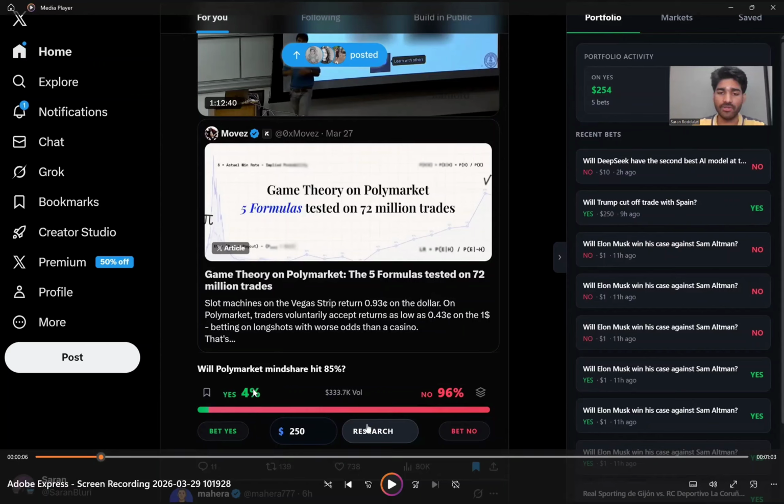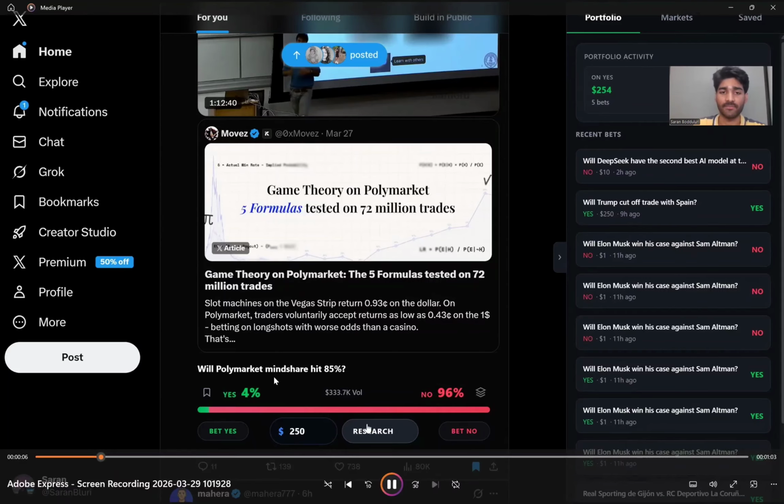I'm scrolling Twitter right now. Notice anything different? Every tweet about a newsworthy topic has live Polymarket odds injected underneath it. So here it's like yes, 4%, and then no, 96%. And then we also have a one-click bet button, so you can bet on that market right here. And also there's a research button, which spins up a full AI investment thesis in under 1 minute.